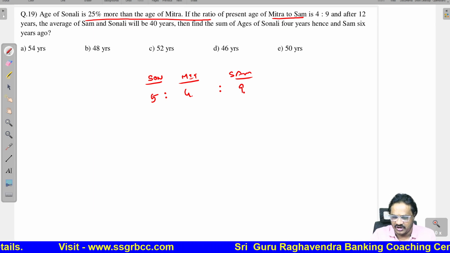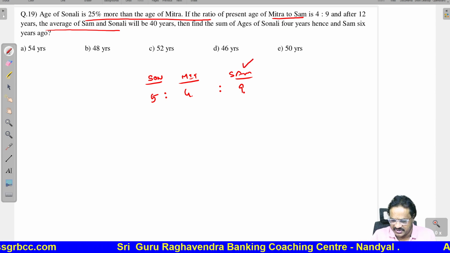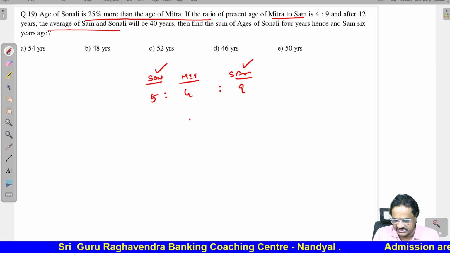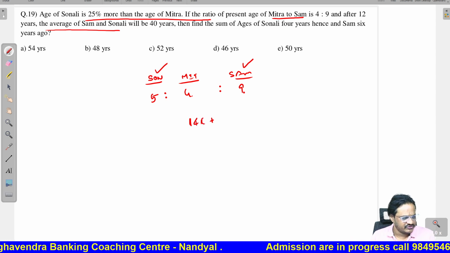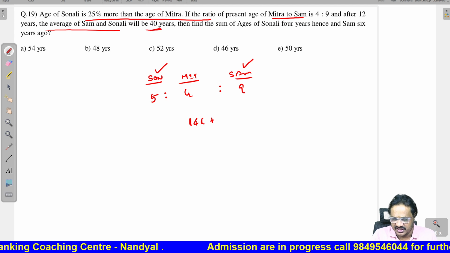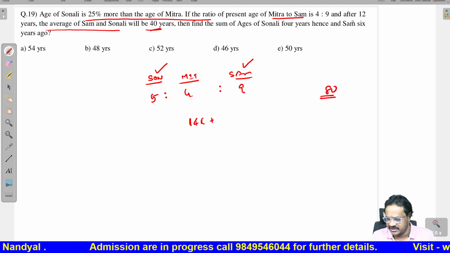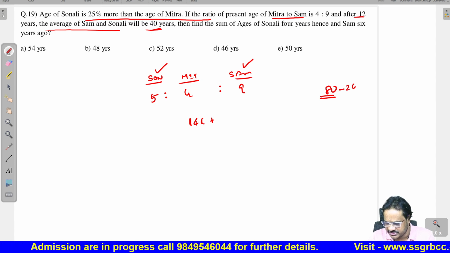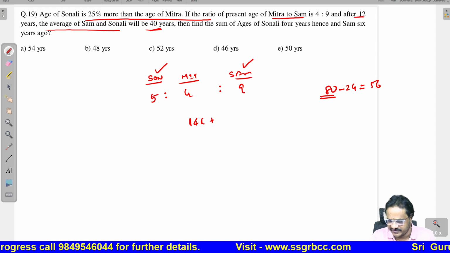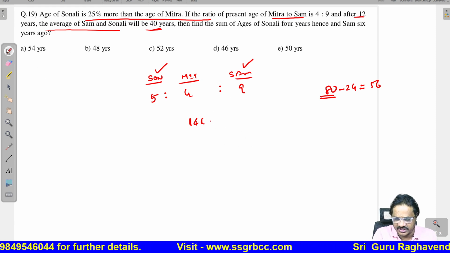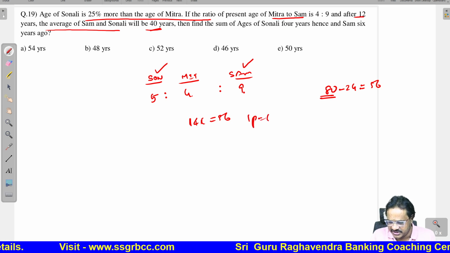Now, after 12 years, the average of Sam and Sonali. Sam 9x, Sonali 5x, so total 14x. After 12 years, the average is 40, so the total is 80. But since there are 2 persons, after 12 years you should remove 24. So 80 minus 24 is 56. Therefore, 14 parts equal 56, so 1 part is equal to 4.